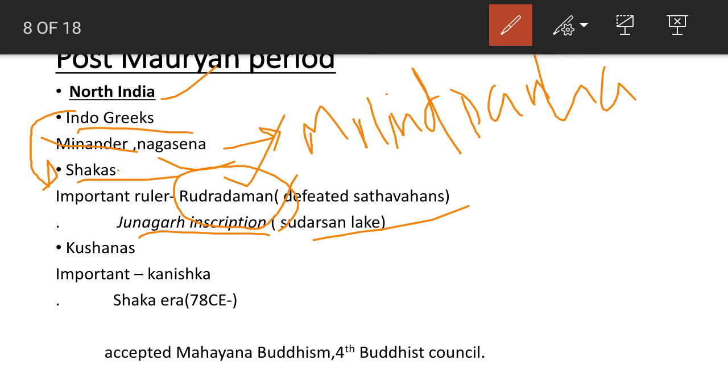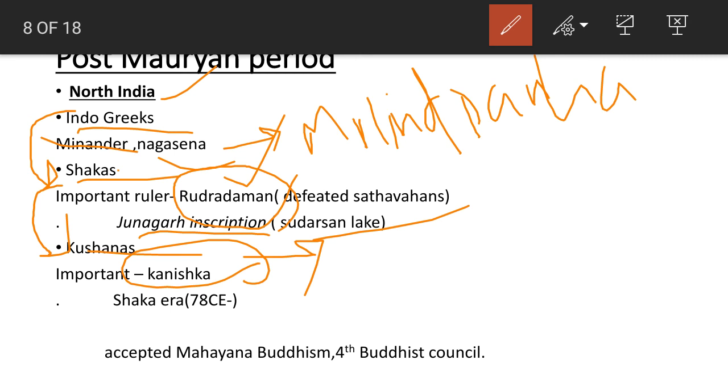After the Shakas, the next important dynasty was the Kushanas. The important ruler was Kanishka, who patronized the fourth Buddhist council, and in that council the split of Buddhism into Hinayana and Mahayana occurred.